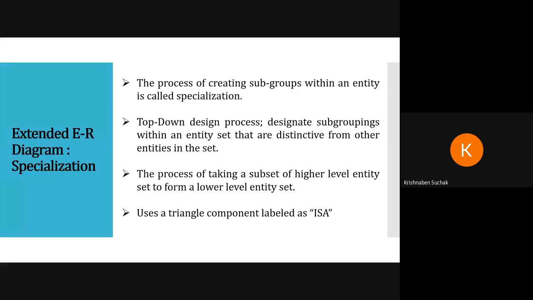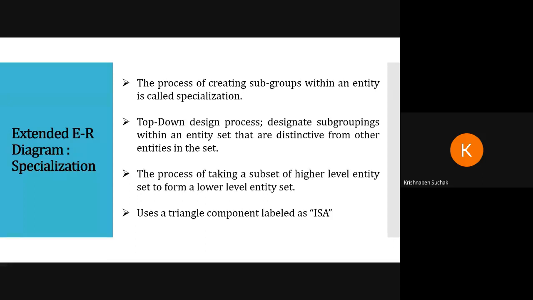It designates group subgroupings within an entity set that are distinctive from other entities in that set. The process of taking a subset of a higher level entity set to form a lower level entity set is called specialization. It uses a triangle component labeled as ISA.